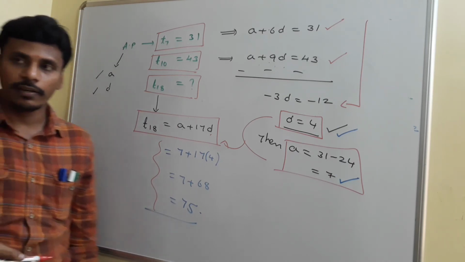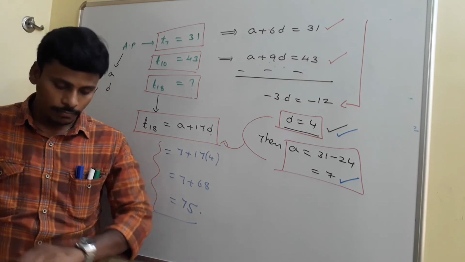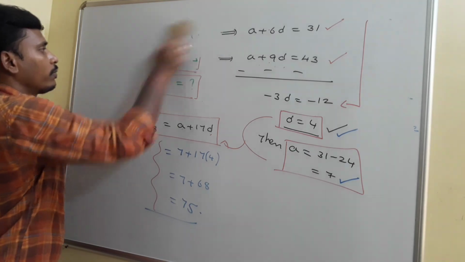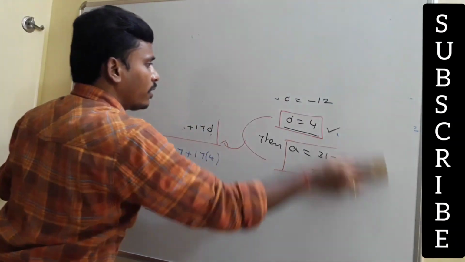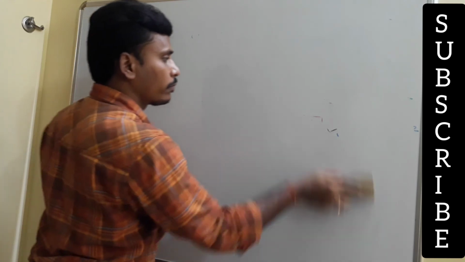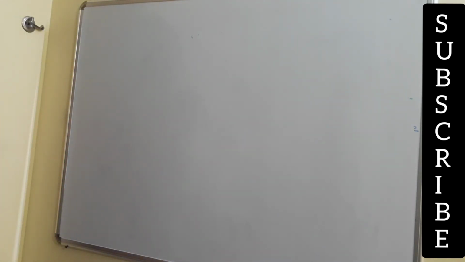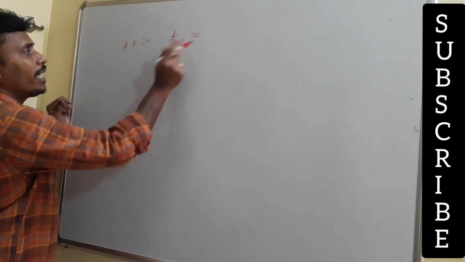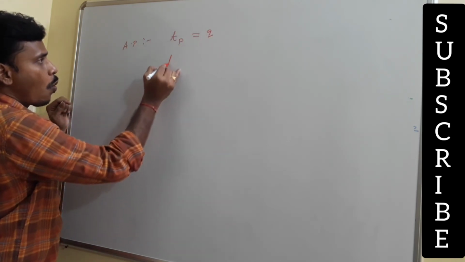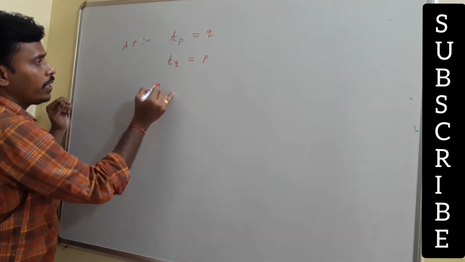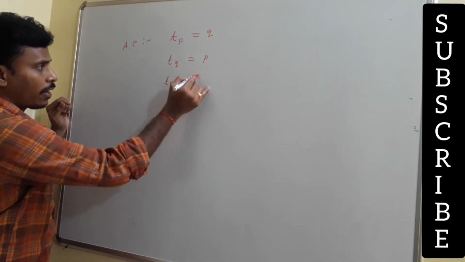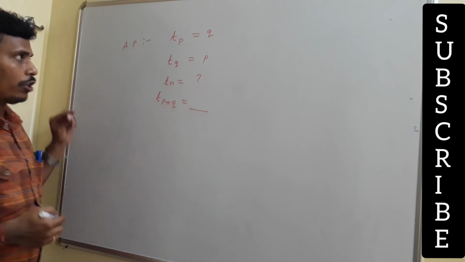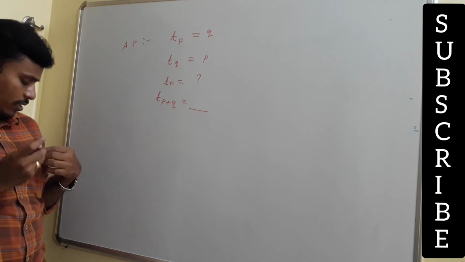I think everything is clear here, right? Can I move to the next problem? Yeah, right. See, have a look. I will give you one more problem right now. For example, there is an arithmetic progression. Look at the problem. I have an arithmetic progression. For that arithmetic progression, the pth term is given as q, whereas the qth term is given as p, and they are asking you to find the nth term as well as the (p plus q)th term for this arithmetic progression.